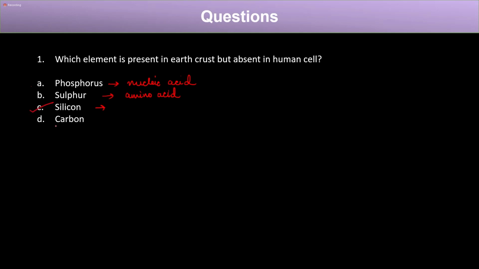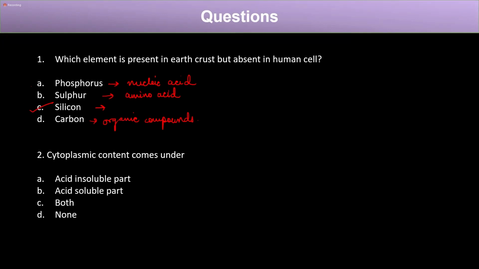But let's see the fourth option, carbon. Carbon is present in the earth crust, and all the biomolecules that we see are made up of carbon. Organic compounds are what our body is majorly made up of. So the correct answer is silicon.